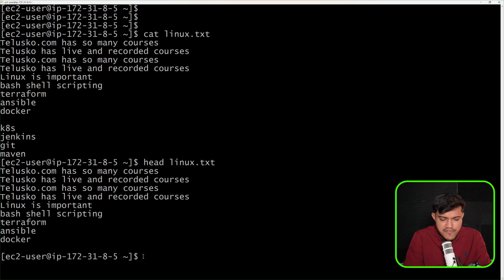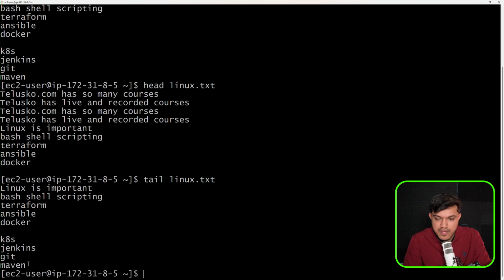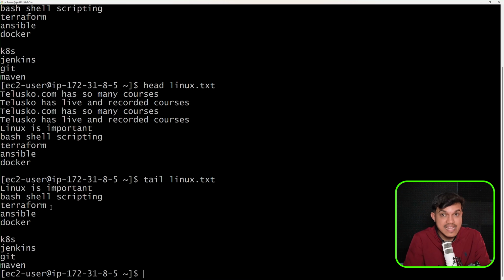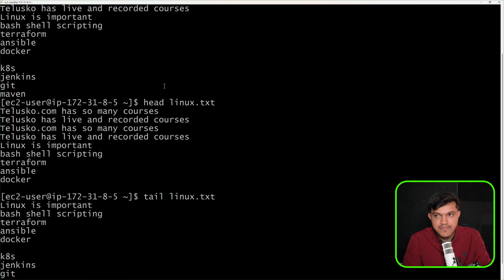And in place of head, if you go with tail, it will give you the bottom 10 lines from the last, from here. So 1 2 3 4 5 6 7 8, till here you will get from here. In place of head, if you go with tail, the bottommost 10 lines it will display. I'll say here tail linux.txt file, and you'll be able to see from here the bottommost 10 lines, not all the lines. So that's the difference between tail, head and cat.